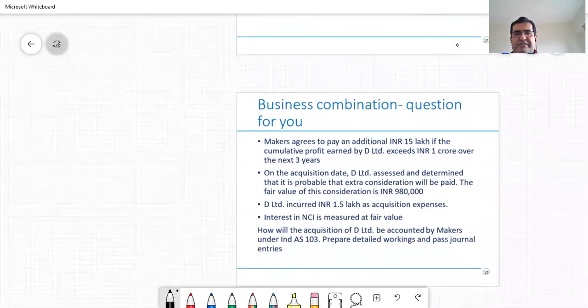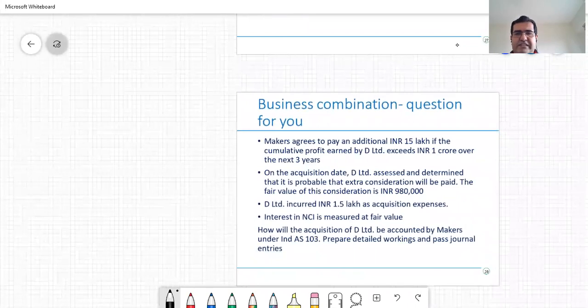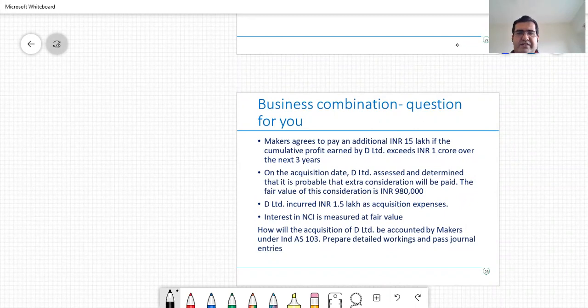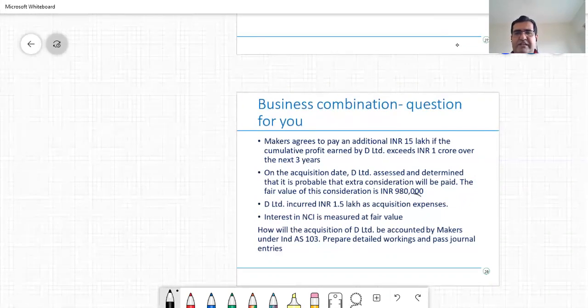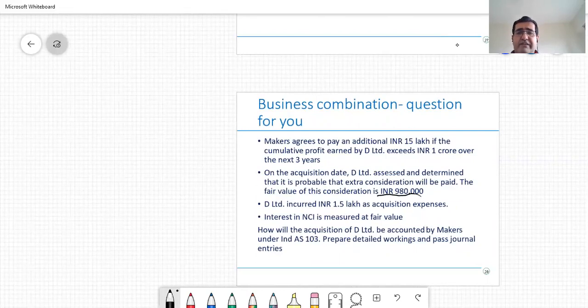Moving on, the other incremental information is this is an example of a contingent consideration. As we said, all purchase consideration is to be at fair value. The fair value of this contingent consideration is 9,80,000. What do we do with the 1.5 lakh of acquisition expenses? Do nothing, because this is something that D has paid. It has got nothing to do with Makers Limited. And finally, the accounting policy choice, non-controlling interests are measured at fair value.